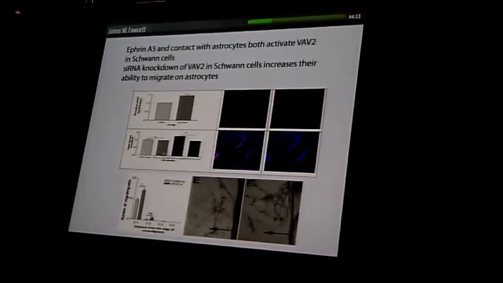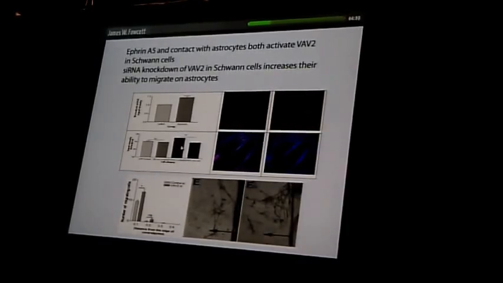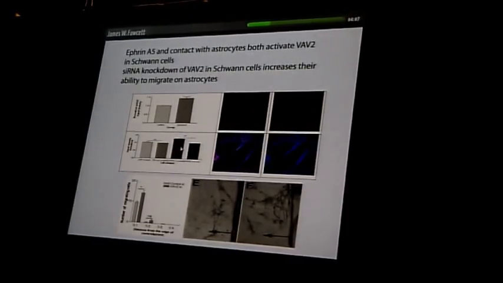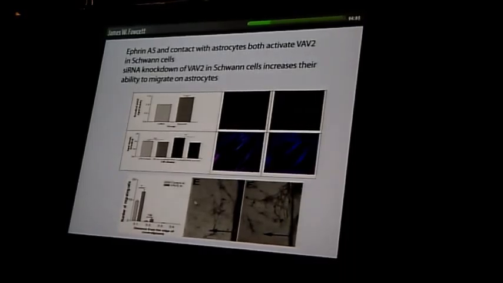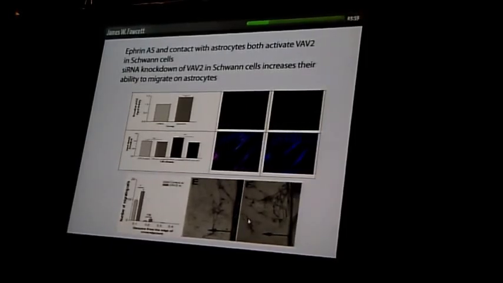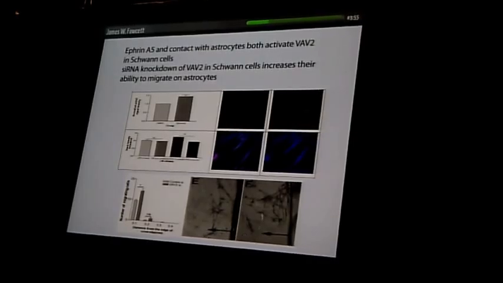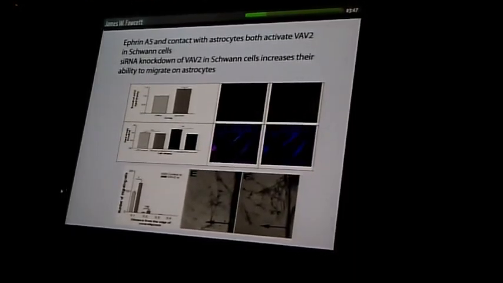In other words, Schwann cell astrocyte contact increases VAV activation in the Schwann cells. If we knock down VAV in the Schwann cells, again, we do have a positive effect on Schwann cell migration on an astrocyte surface. So again, it looks as if ephrin A5 is an inhibitory molecule produced by astrocytes that signals at least partly through this mechanism, VAV2.